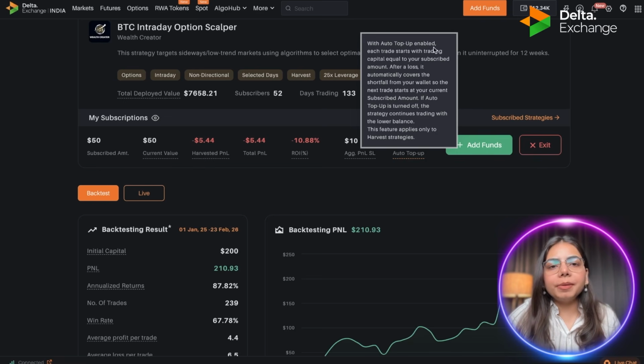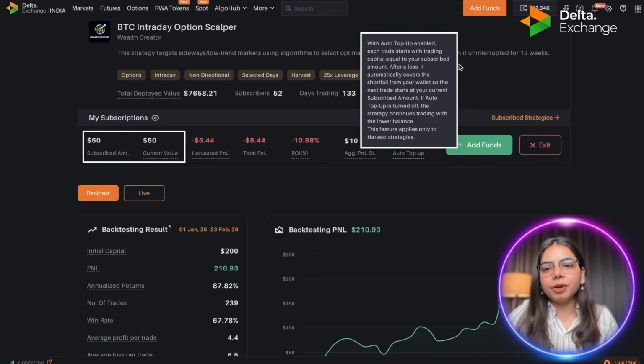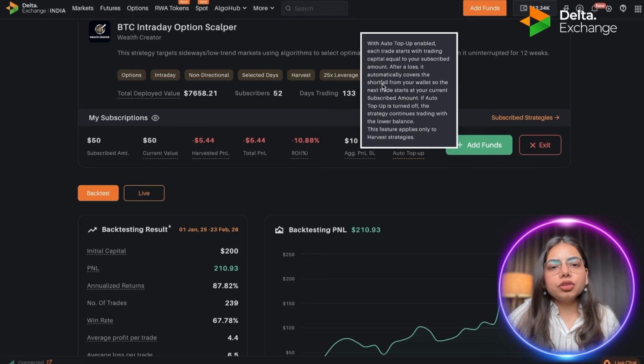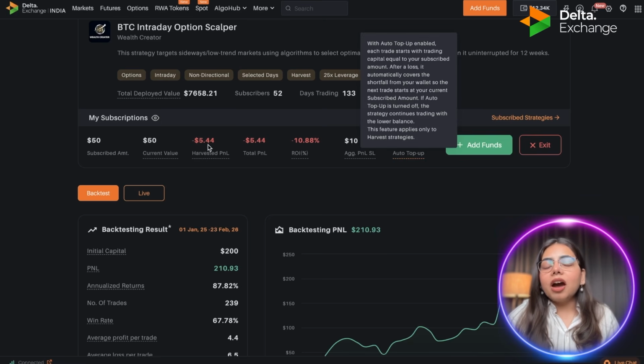With auto top up enabled, each trade starts with trading capital equal to your subscribed amount. That means your current value will be equal to your subscribed amount. After a loss, it automatically covers the shortfall from your wallet, so the next trade starts at your subscribed amount. For example, if the current value reduced to 45, then the remaining $5 will be fetched from your wallet and you will see a deduction here.